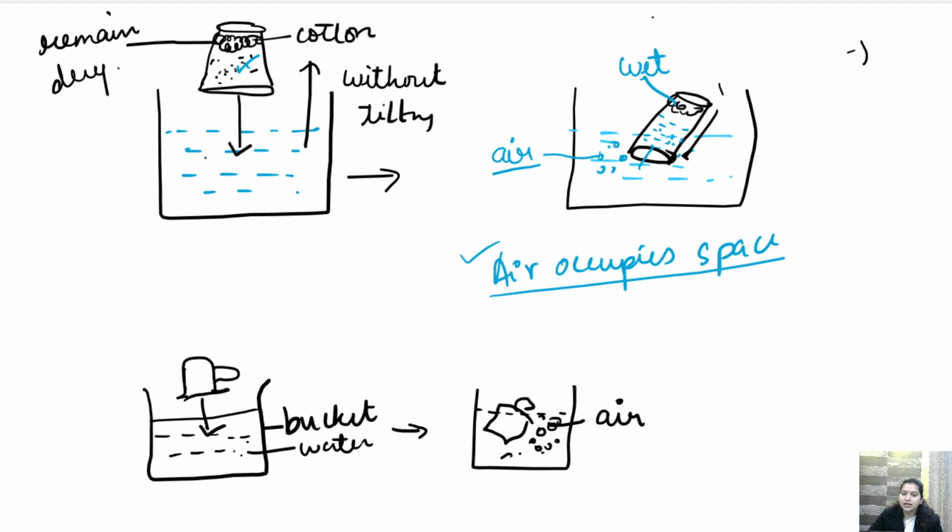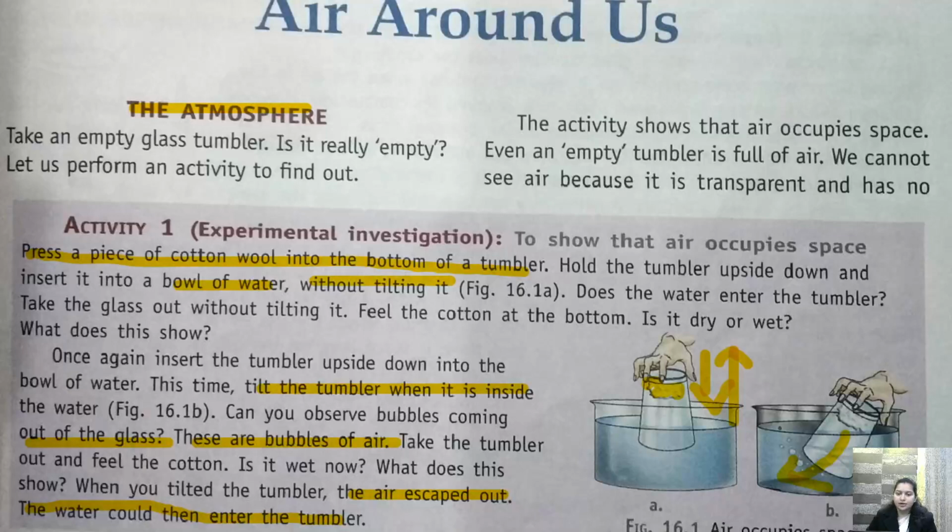But here the air came out in the form of bubbles. तो जब bubbles के form में air बाहर आ गया तो now water can enter inside and the cotton will become wet. Getting it? This shows that air occupies space. Let's see further what is written.